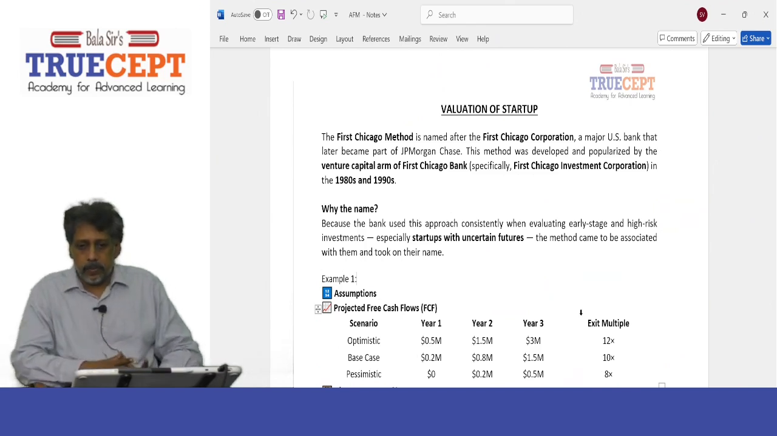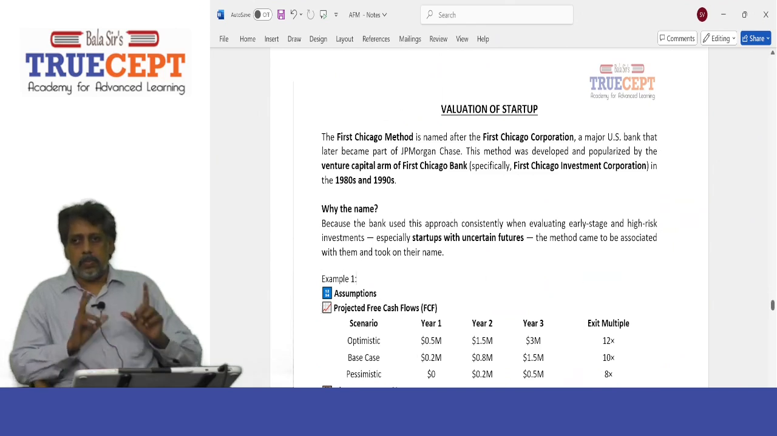The First Chicago method is named after the First Chicago Corporation, a major US bank that later became part of JP Morgan Chase. This method was developed and popularized by the venture capital arm of First Chicago Bank, specifically First Chicago Investment Corporation, in the 1980s and 1990s.